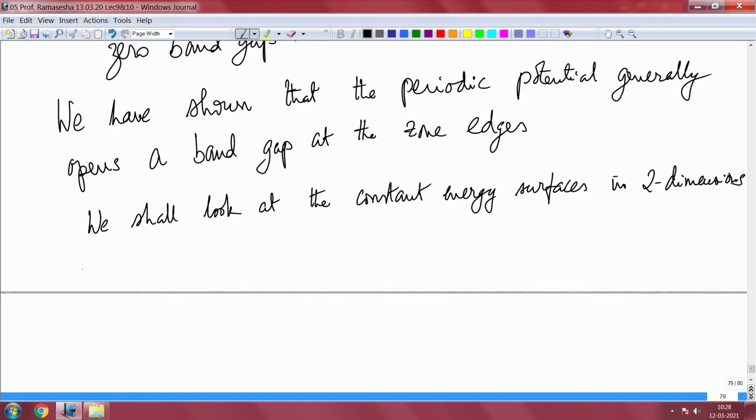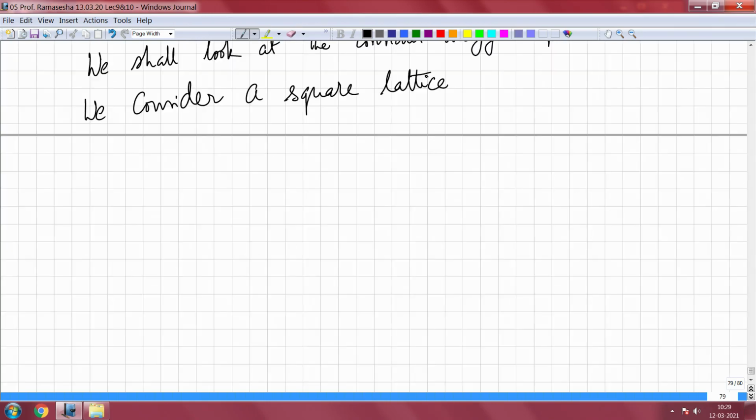And we consider a square lattice for this purpose. The reciprocal space of a two dimensional square lattice is also a square lattice. So, I have the square lattice which is given by points I can write down, and so forth. So, now it is a square lattice. Let me look at least a few layers for convenience.